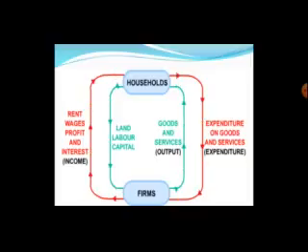This business sector, with the help of factor services rendered by the factors of production, produces goods and services in the economy, and these goods and services are purchased by the factors of production, who spend their income on the purchase of these goods and services produced by the business sector. So this is the circular flow. The household sector gives its factor services to the business sector.